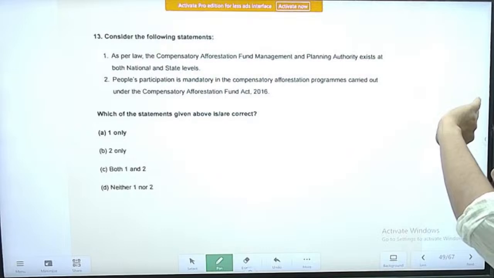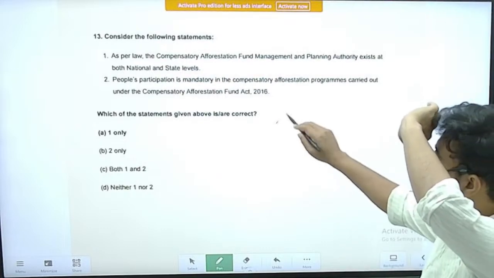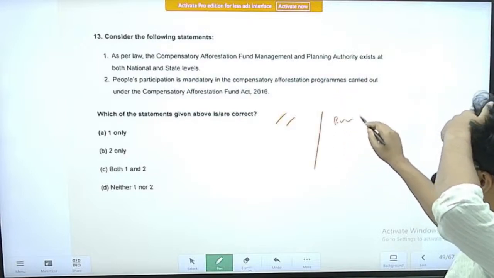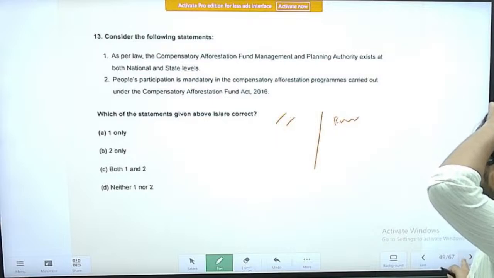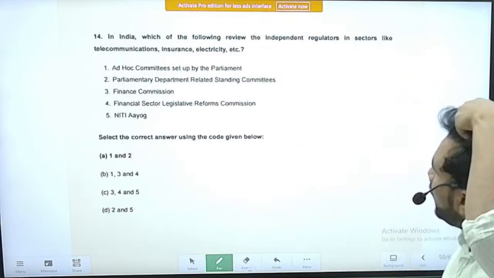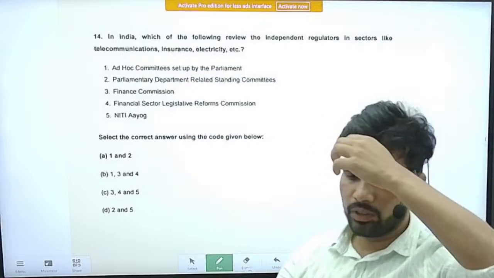Next question is about the compensatory afforestation fund. It is also something related to current affairs, and we can also consider this in environment. So for the time being, I am also ignoring this question. Right. We will see the next question. It is related to polity only.